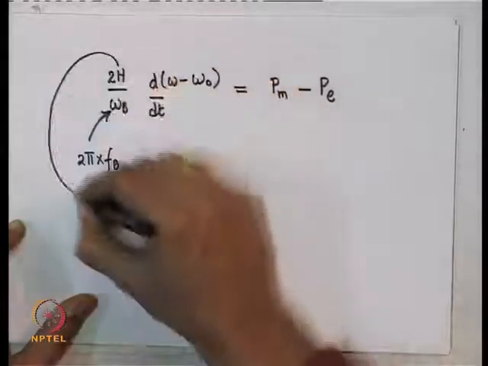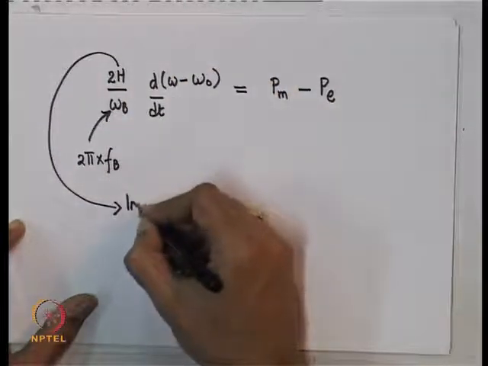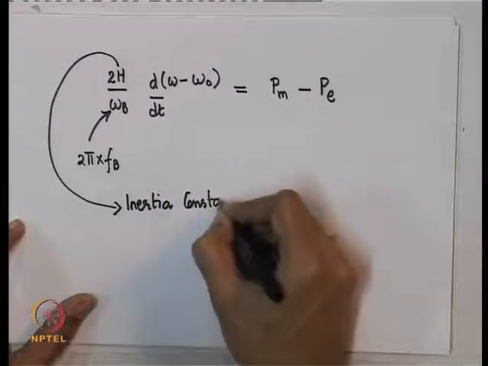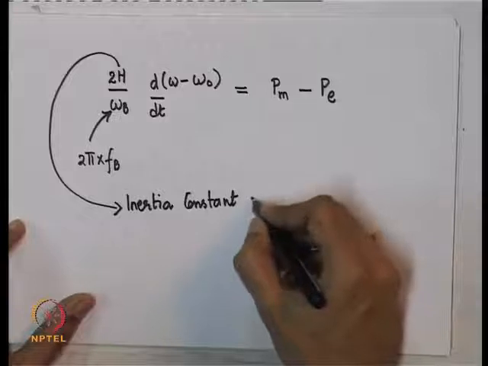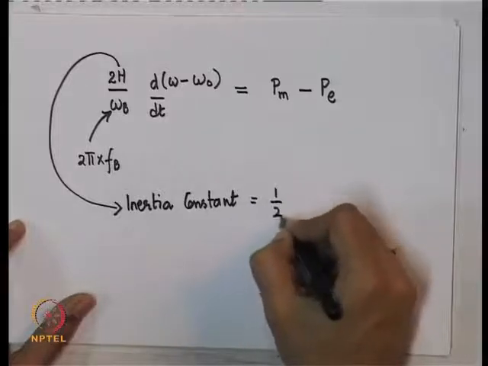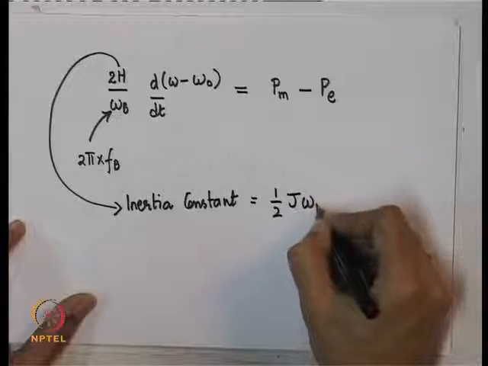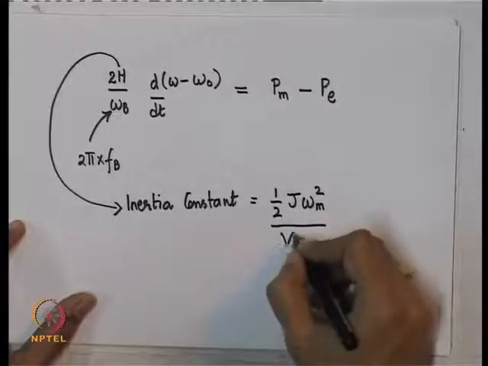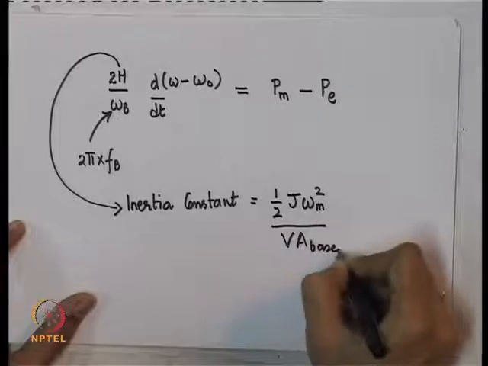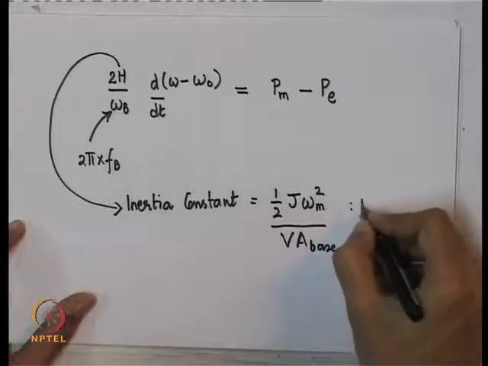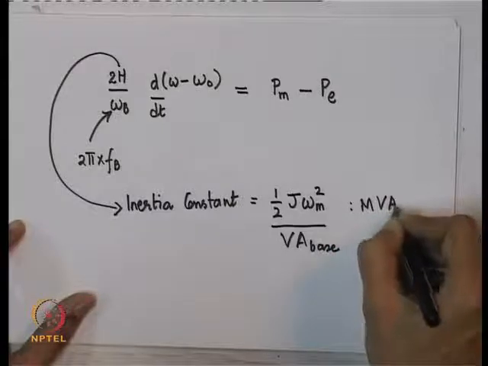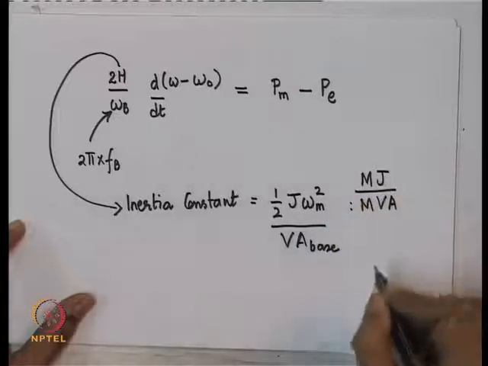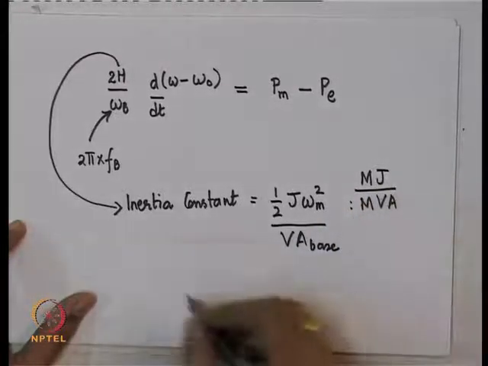H is nothing but the inertia constant of the machine, which is actually equal to half into J into the mechanical speed square divided by the volt ampere base. So, its units are actually megajoules per MVA.